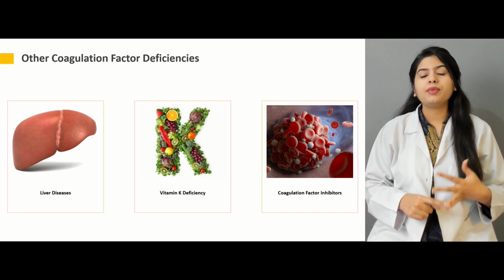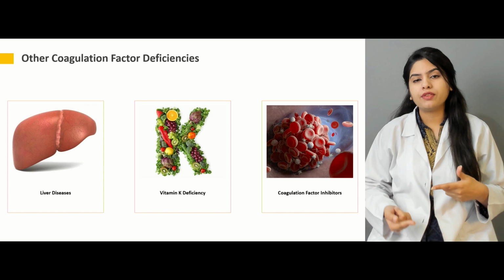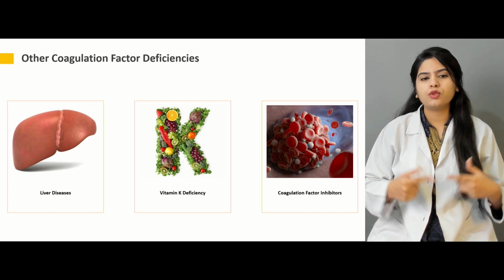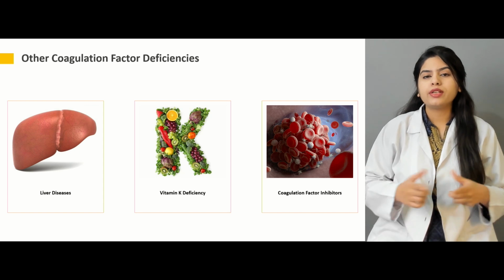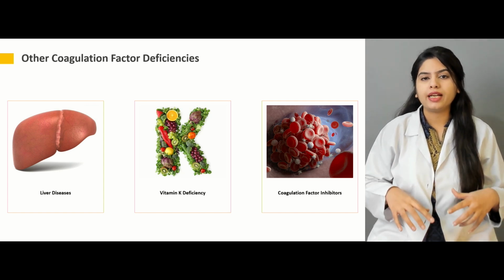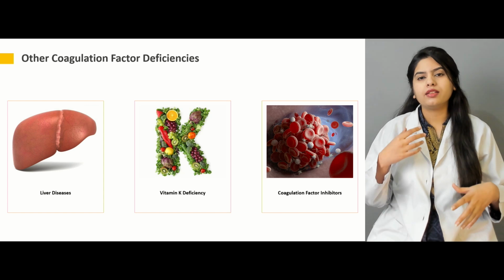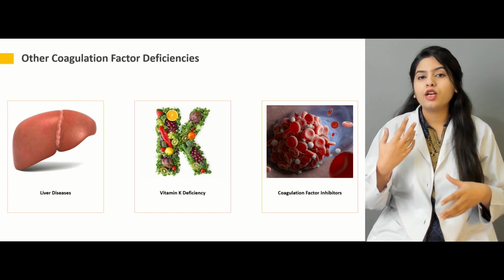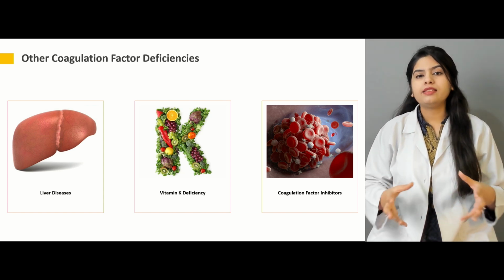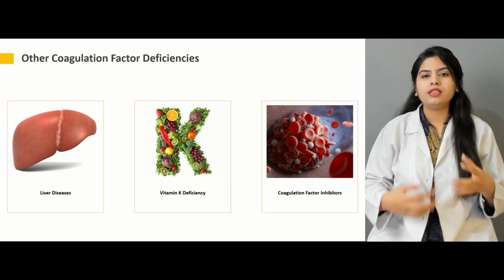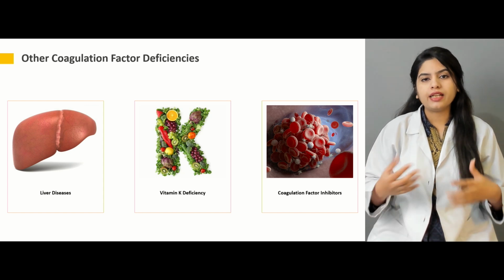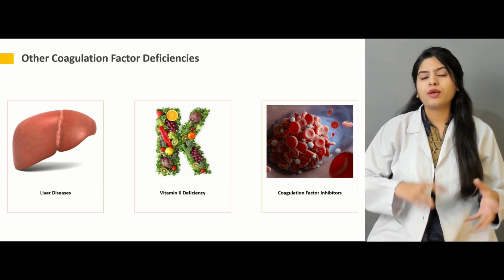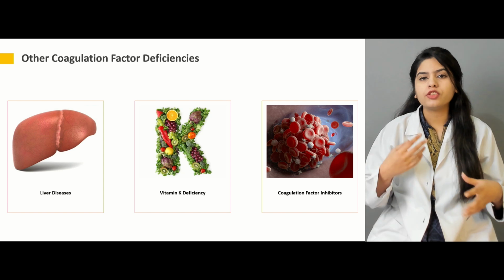Then there can be another inhibiting factor of coagulation, that is autoantibodies. Now, autoantibodies can be produced inside the body, basically against the coagulation factors, and these affect the normal coagulation mechanism and their normal activation, and that's how they inhibit the coagulation factors and ultimately the coagulation process.